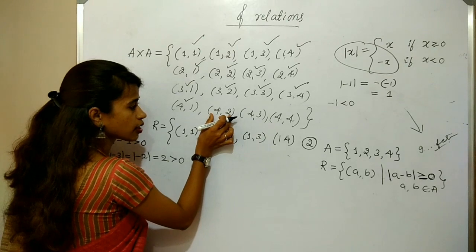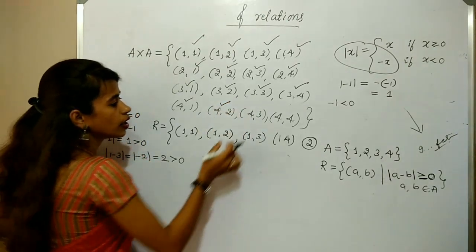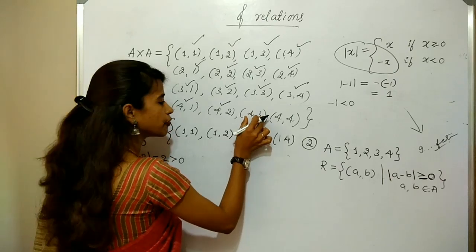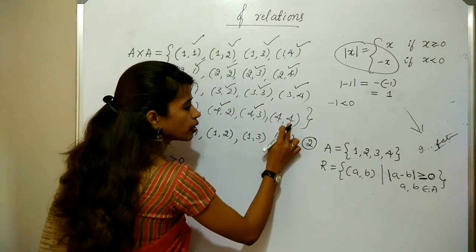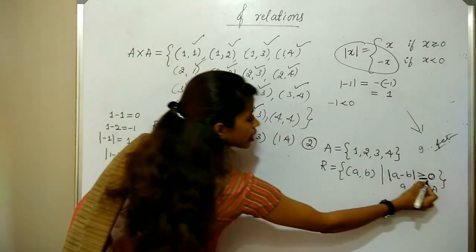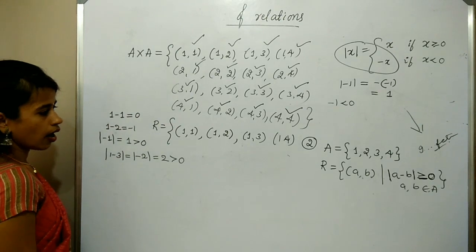If I take the difference of 4 and 2, it is 2. 2 is also greater than 0. If I take 4 and 3, the difference is 1, so which is also greater than 0. 4 and 4, that is 0. Greater than or equal to 0. Therefore, which also belongs to the relation R.